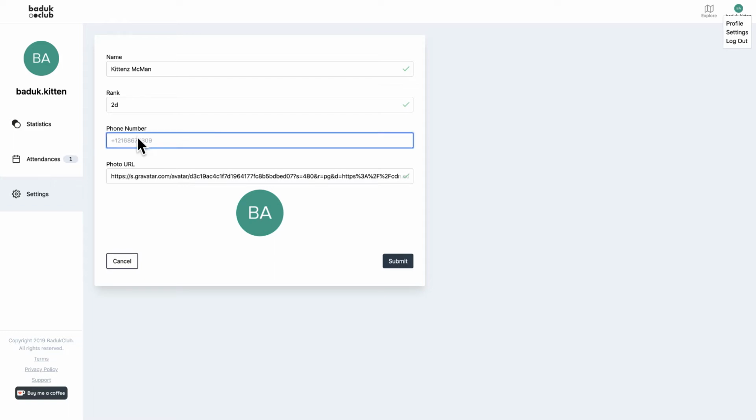Now, if I'm an organizer, having my phone number here is going to be useful in the future. It'll allow people to contact or call me if they want to have information about the meetup before they attend. If you're not an organizer, it might not be as important to put this information in here.